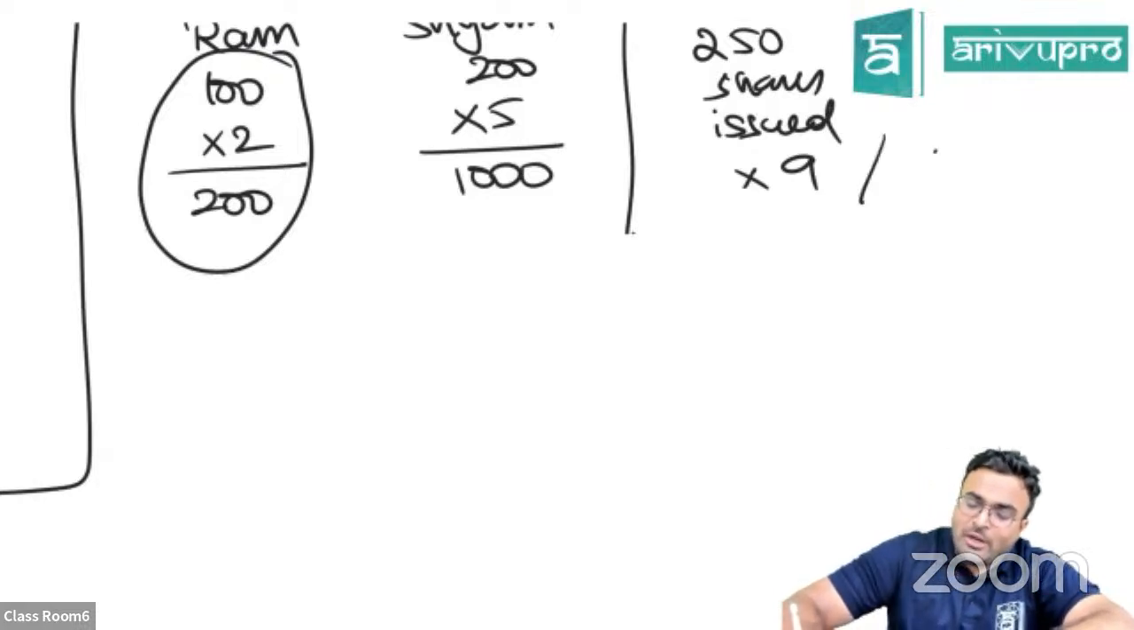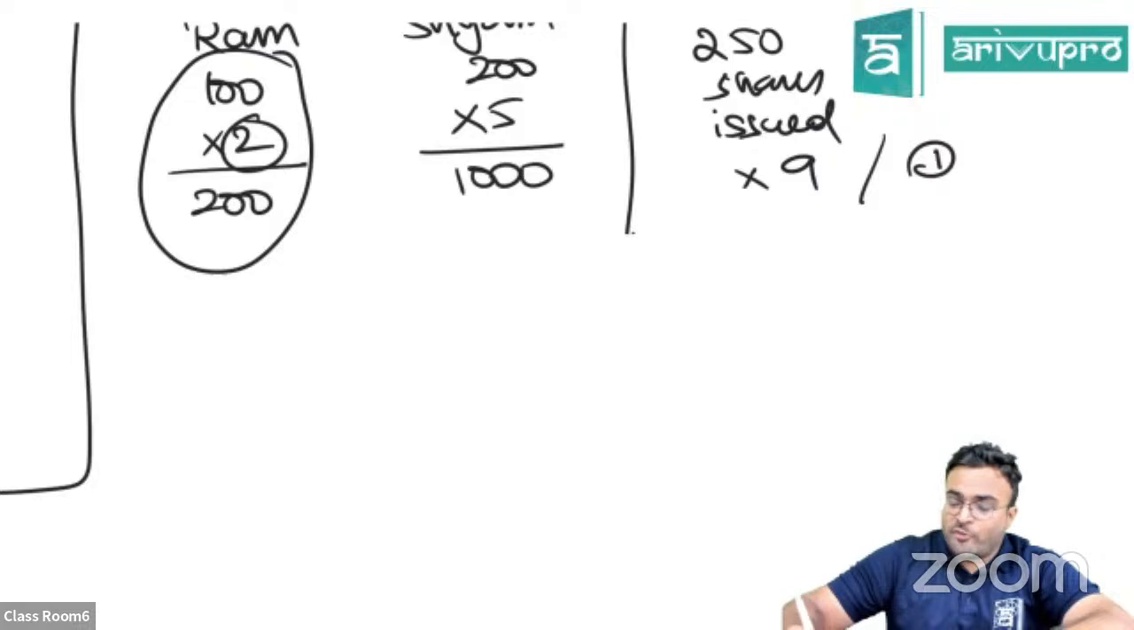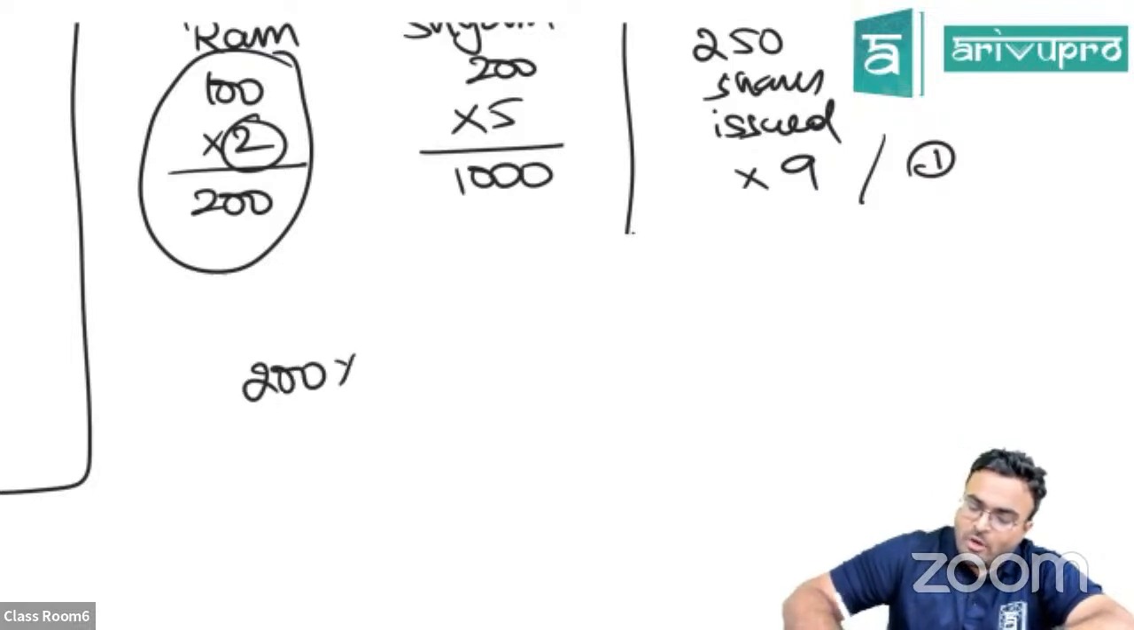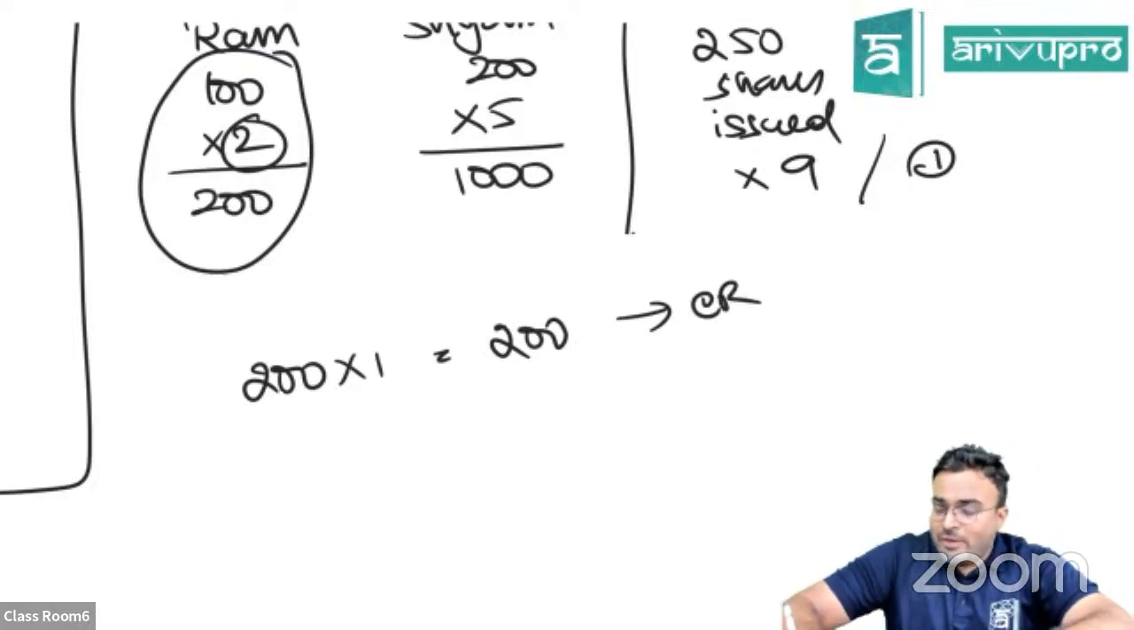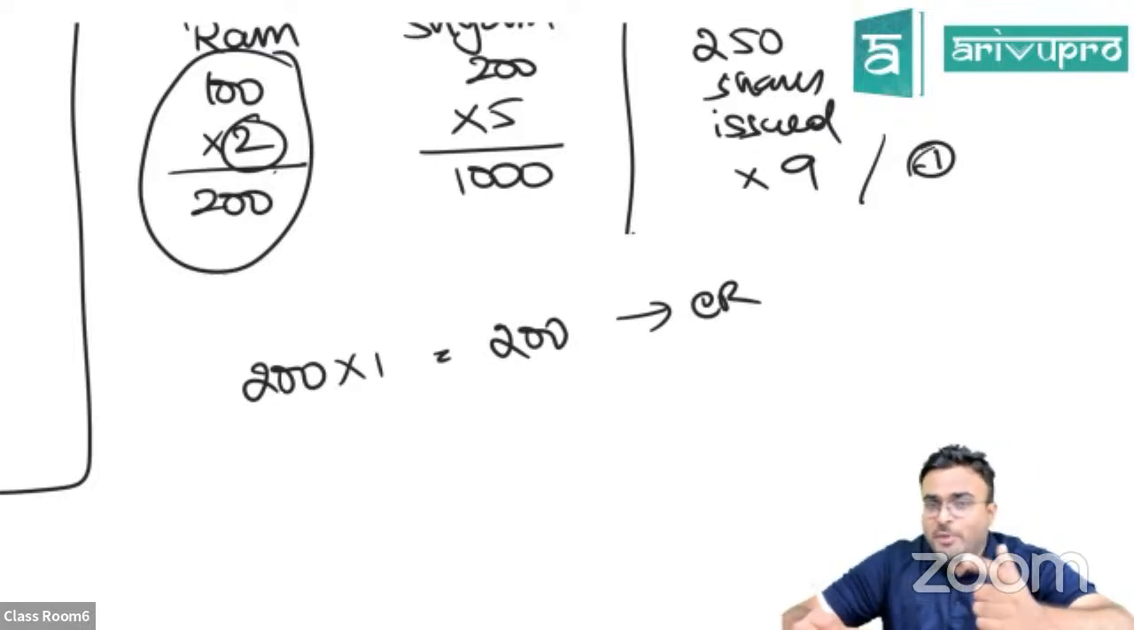So here I am making 1 rupee loss. Here I made 2 rupees profit. So 100 into 1 rupee, so 100 rupees will go to capital reserve. Why 1? I made 1 rupee loss, here I made 2 rupees profit. Net profit is 1 rupee there. It will go to capital reserve.